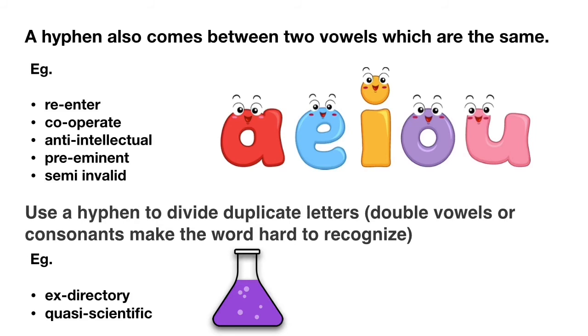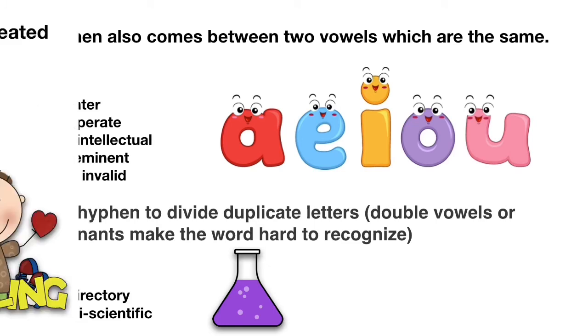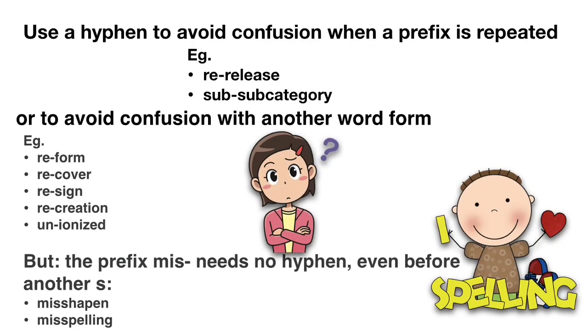You can also use a hyphen to divide duplicate letters, double vowels, or consonants, which makes the word hard to recognize. Ex-directory and quasi-scientific can be cited as examples. Make sure you use a hyphen to avoid confusion when a prefix is repeated, such as re-release and sub-category.